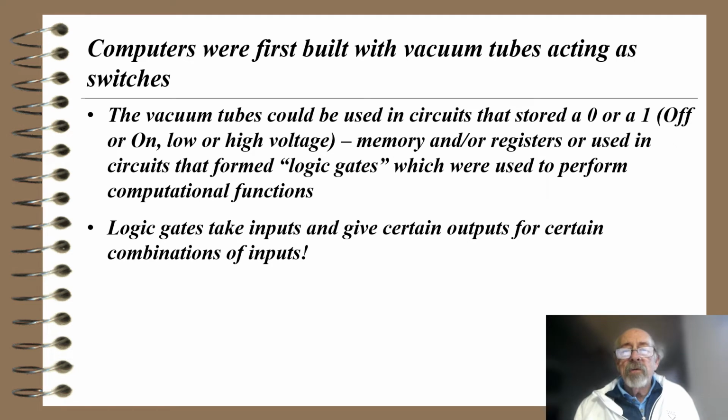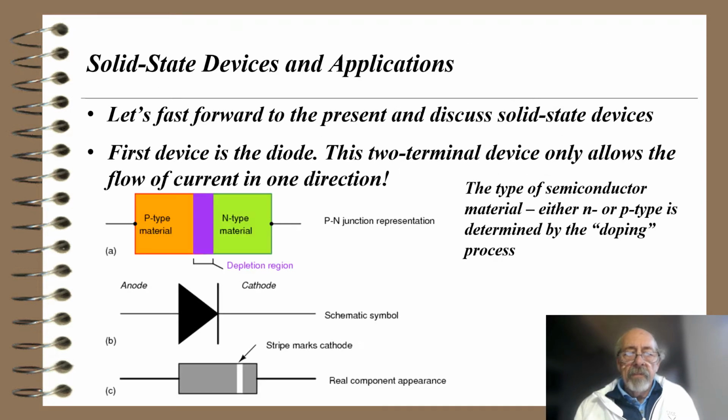The vacuum tubes could be used in circuits that stored a 0 or a 1, off or on, high or low voltage, which would be memory or our registers, or used in circuits that form logic gates, which were used to perform computational functions. Logic gates take inputs and give certain outputs for certain combinations of inputs. We'll probably take a look at that again later on.